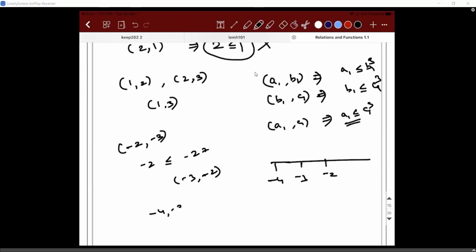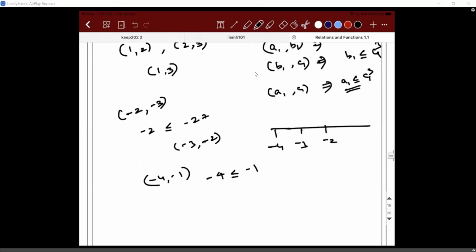So (-4, -3), for example, is it true? -4 is less than or equal to... sorry. If I take -4 comma -1, -4 is less than or equal to -1.